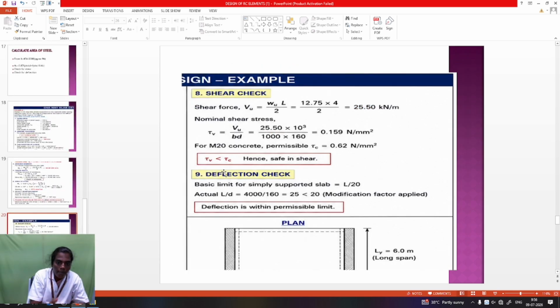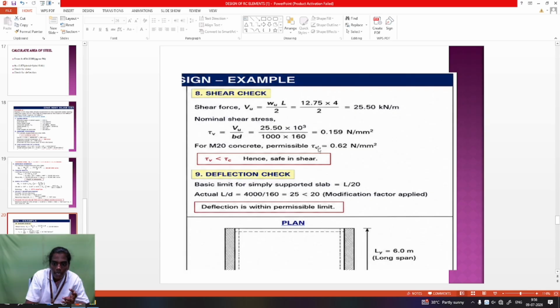After that, checking is compulsory. So check for shear and check for deflection is compulsory. Already in the design process, tau V is the shear stress in the steel. The formula is VU by BD. VU is the shear force already calculated, 25.50 into 10 power 3. Breadth is 1 meter, 1000, and effective depth is 160. Apply the values and get the tau V.